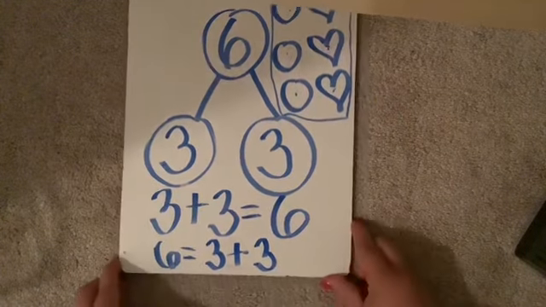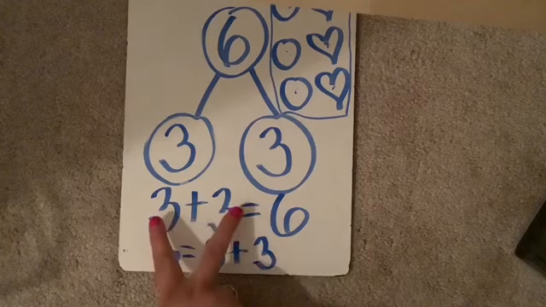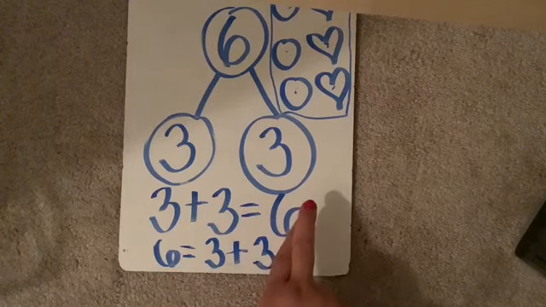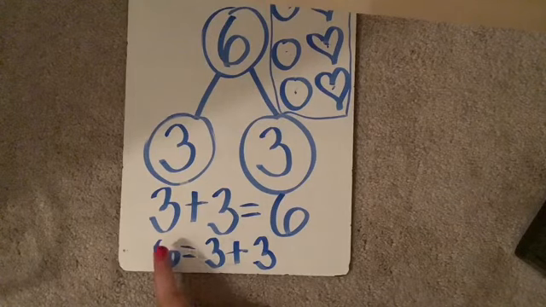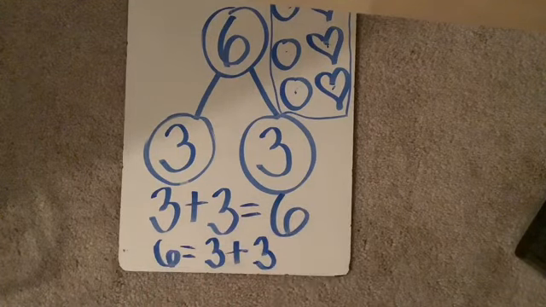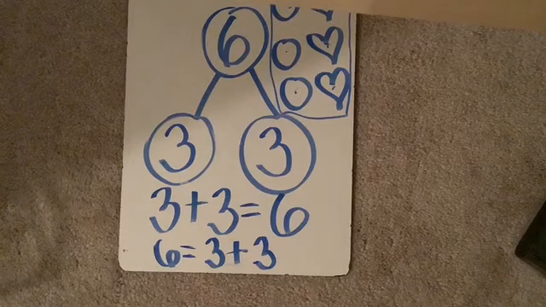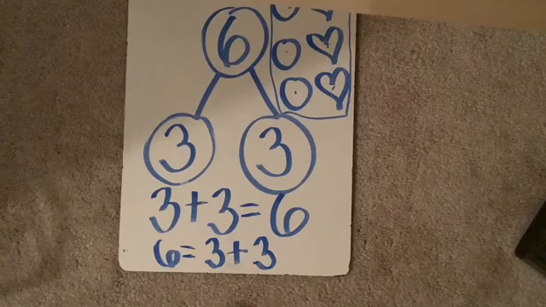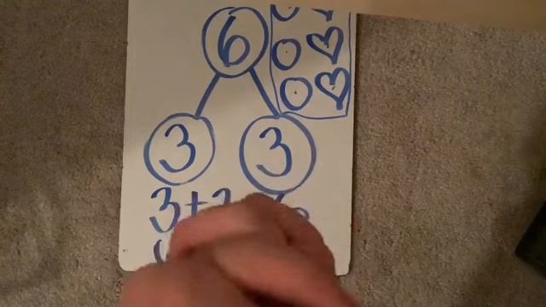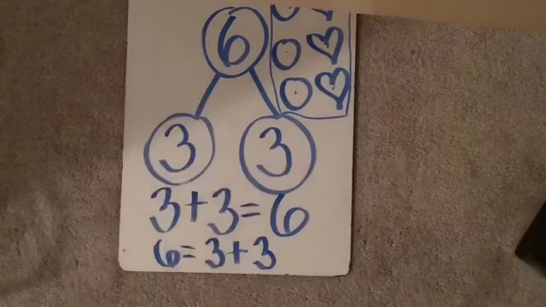Do you see how we now have a composition story where we started with the parts and then we put them together? We also have a decomposition story where we started with the whole and then we broke it apart. If something decomposes, it means it's breaking down. Kind of like when we learned about those animals. Once they die, their body will decompose. It means it breaks down into all the different parts, and that's exactly what we do in math. So when you compose, you put it together. When you decompose, you break it apart.